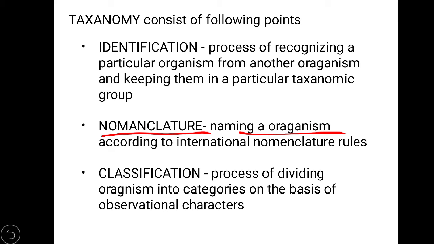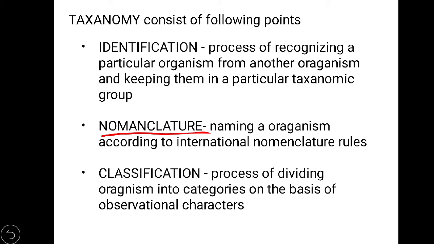So we name an organism according to international nomenclature. We cannot give a name as we wish or as we want to. We have to follow international rules to give a name to any living organism. Rosa indica, Mangifera indica, these are scientific names, but they are all given on the basis of international nomenclature rules which are decided by ICBN. What is ICBN? We will study in upcoming lessons about ICBN, which is an international agency that decides rules for nomenclature.